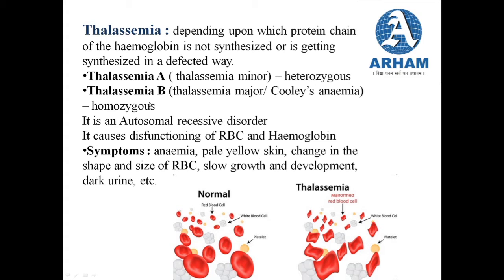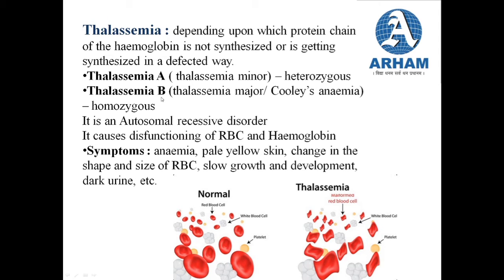Okay, so if it has to be thalassemia major, then both the genes have to be recessive, that is a homozygous condition. But if it is one dominant and one recessive, then it is heterozygous and the person is suffering from thalassemia A, that is a minor thalassemia.